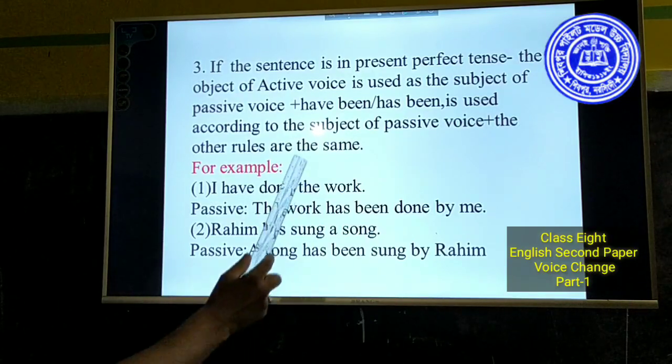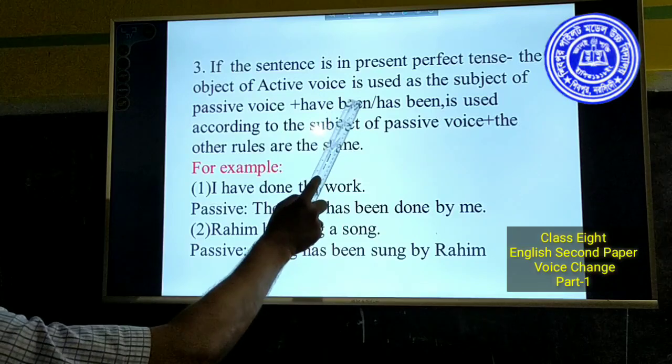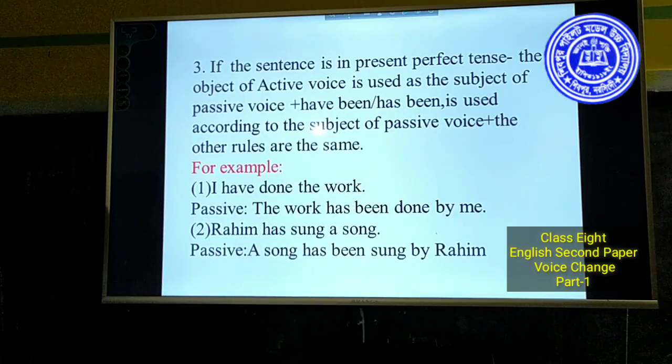That is to say, you have to use have been or has been according to the subject of passive voice, plus the other rules are the same. That means you will follow the other rules from active voice to passive voice as before.